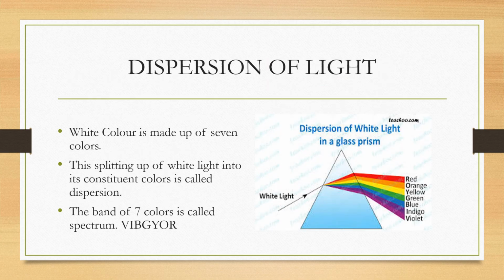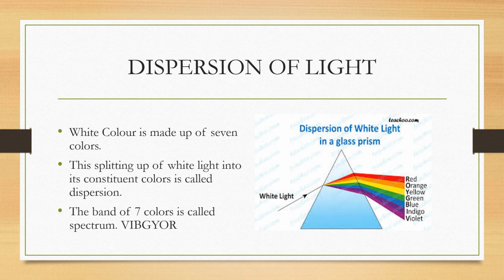White color is made up of 7 colors. As lights of the 7 colors reach the eye at the same time together, it gives us the impression of seeing white light. White light is colorless. However, as white light enters a different medium, lights of different colors bend by different amounts. Thus, the 7 colors of white light get separated. This splitting of white light into its constituent colors is called dispersion of light.